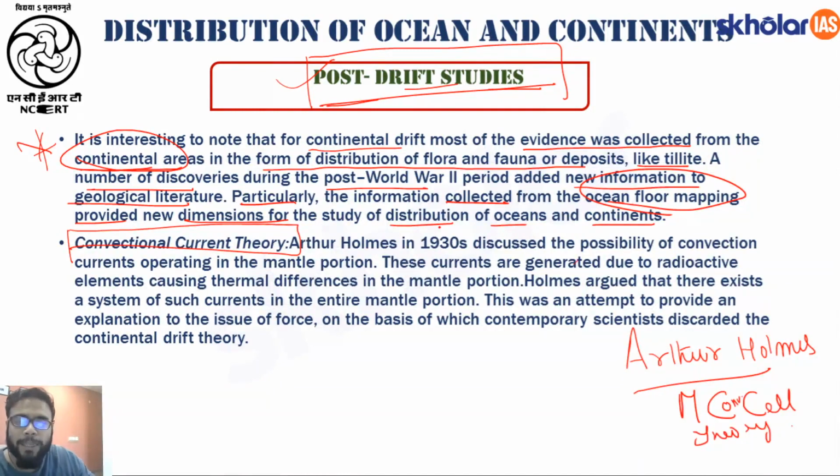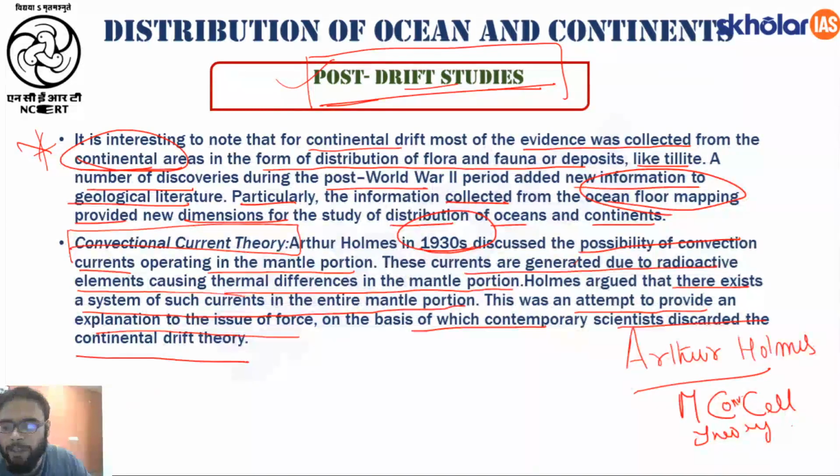Fine. So Arthur Holmes in the 1930s discussed the possibility of convection currents operating in the mantle portion. These currents are generated due to radioactive elements causing thermal differences in the mantle portion. Holmes argued that there exists a system of such currents in the entire mantle portion. This was an attempt to provide an explanation to the issue of force as given by Alfred Wegener, on the basis of which contemporary scientists discarded the continental drift theory.